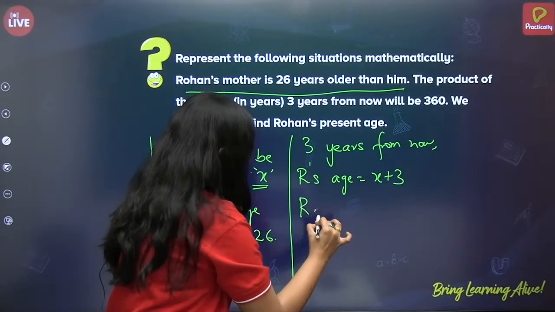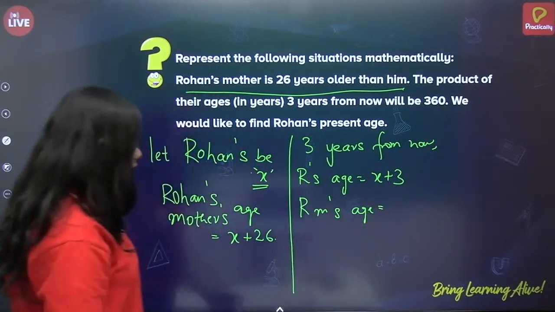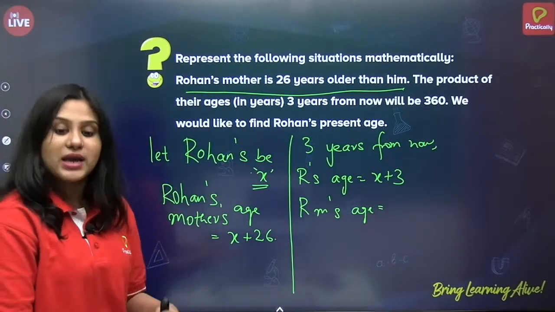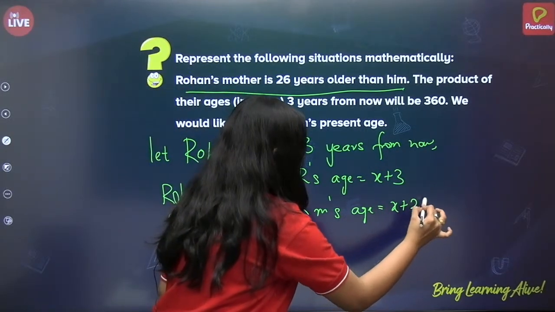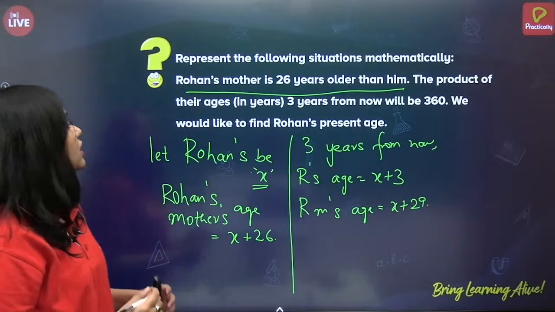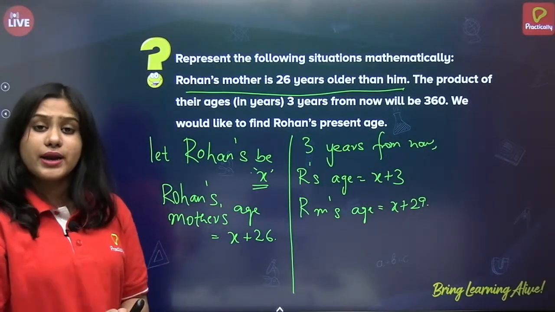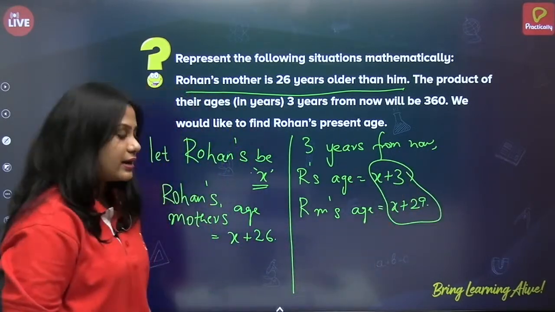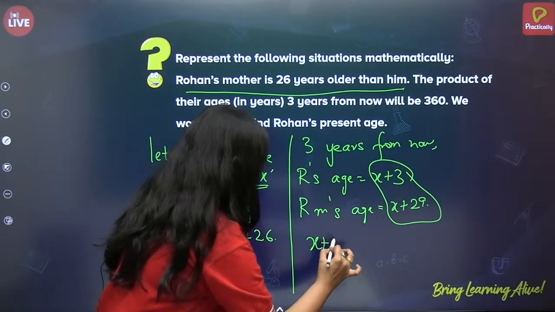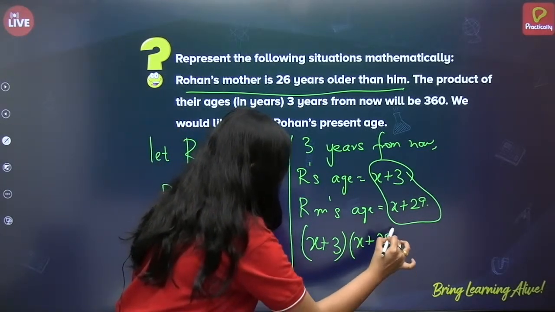And what will be Rohan's mother's age? It will be x plus 26 plus 3, correct? Yes. So x plus 29. Now, the product of their ages 3 years from now will be 360. So x plus 3 into x plus 29 is equal to 360.